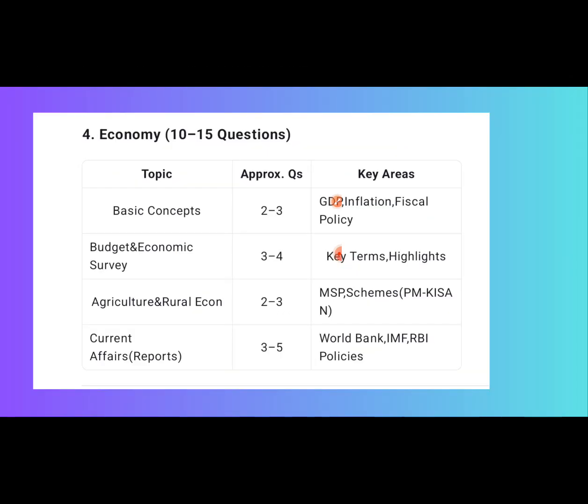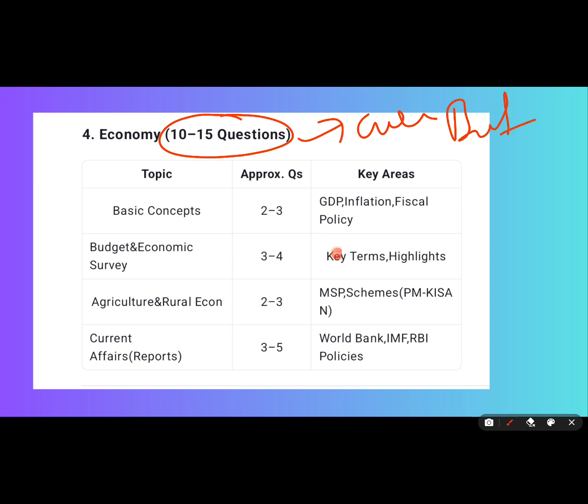And the fourth part, economy. From economy, you get almost 10 to 15 questions. You'll get current affairs related as well as budget related questions from the economy. First, you need to know the basics. From the basics, every year you get 2 to 3 questions, mostly on GDP, inflation, and fiscal policy. So these are the key areas you need to study for the basics.